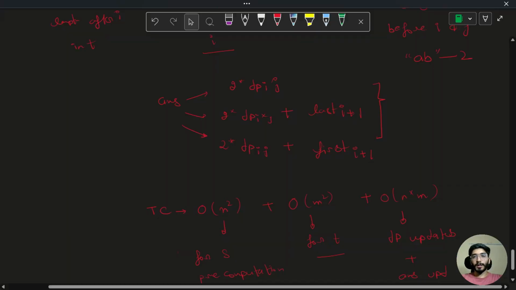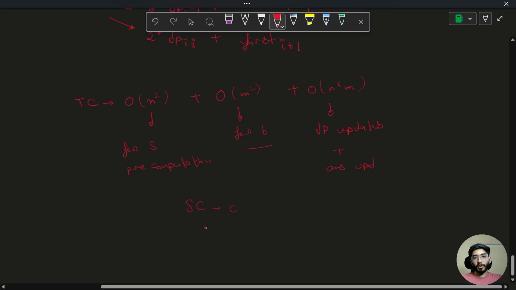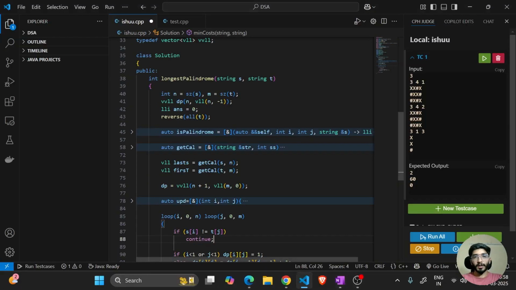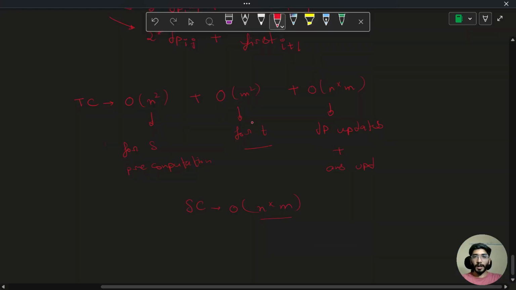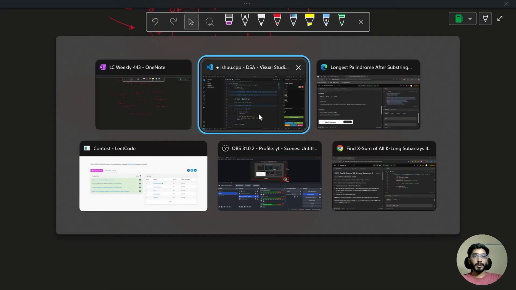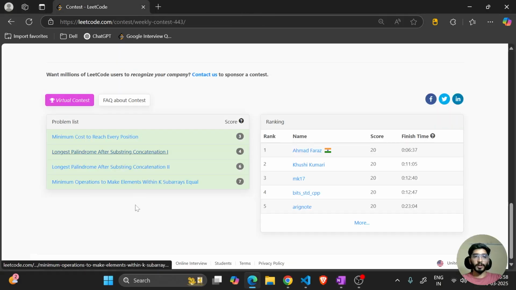So this was the code for this problem, I hope you understood it. And these were the time and space complexity. The space complexity of my code will be order of n cross m, because this much space I had taken at any given point of time. Instead of making three different arrays, I had just used the same vector, initialized at different points, and this was the solution for this problem. I hope you understood it, and let's move on to the next problem. The same code can be used to solve the first problem also.